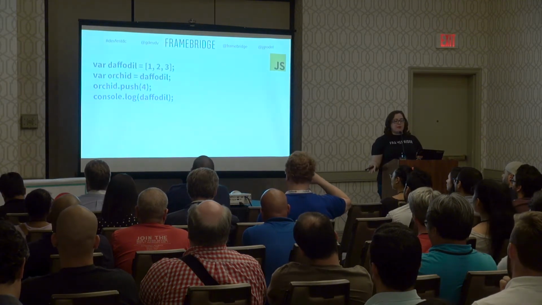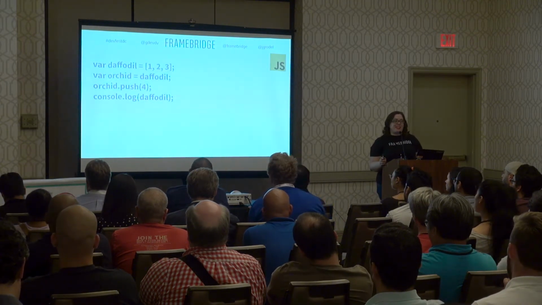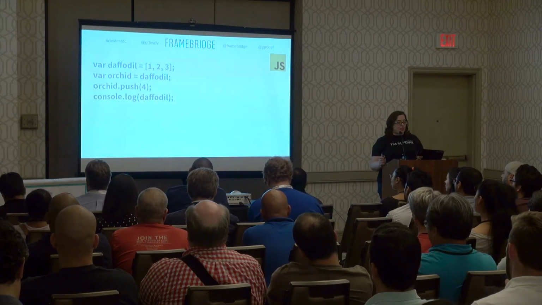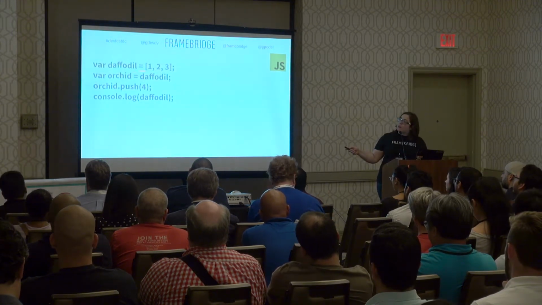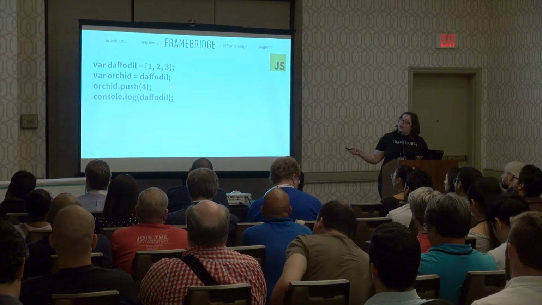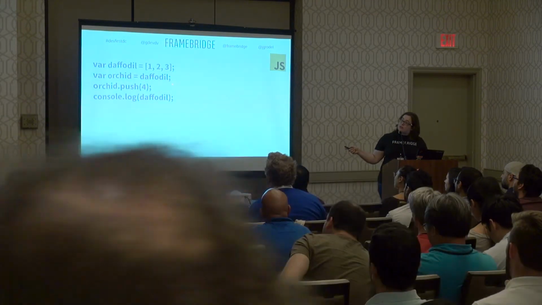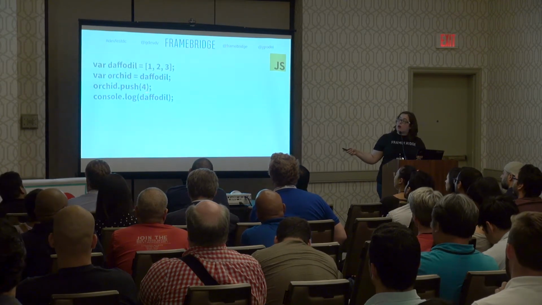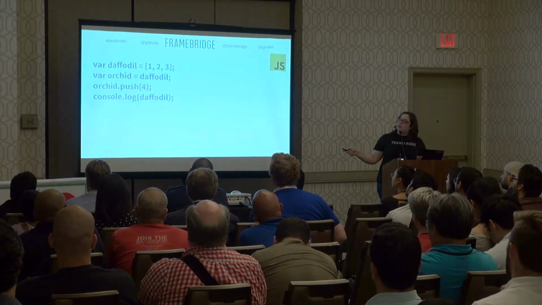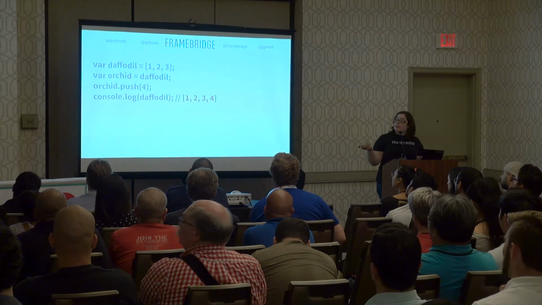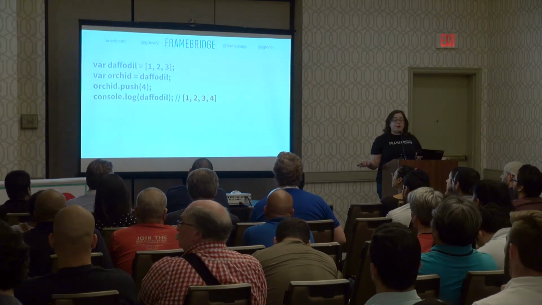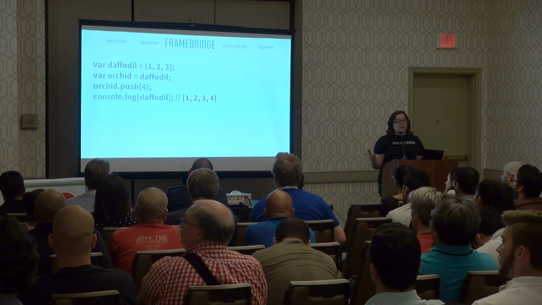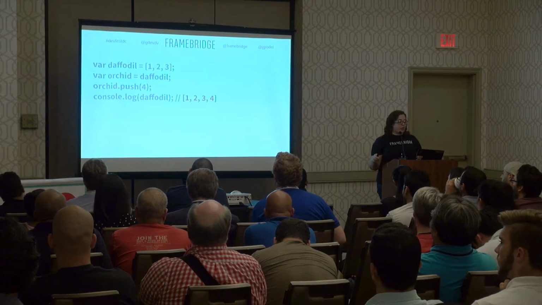And here is that same thing happening with arrays, since arrays are objects. I can set up a var daffodil with 1, 2, 3. I can set up orchid to equal daffodil. And here we are copying the reference in daffodil into orchid. If I push onto orchid the value 4, and I take a look at daffodil, I now have 1, 2, 3, 4, because we are working with two separate variables that point at the same object.